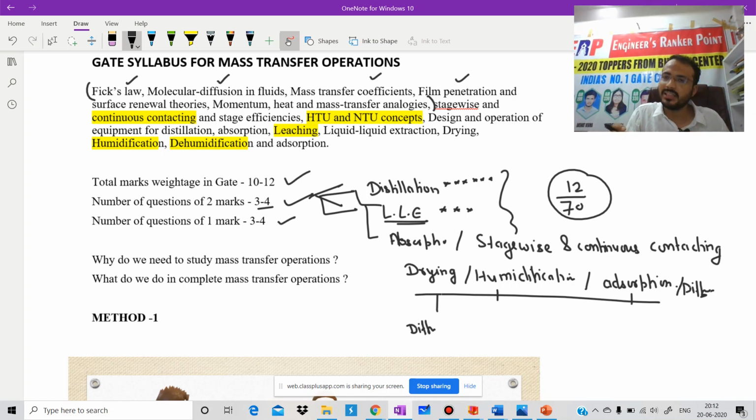Already in 2016 they asked a 2 marks question from these sections. Diffusivity, its dependence on temperature as well as pressure, and the order of diffusivity. Already in GATE 2003 they asked such a question.